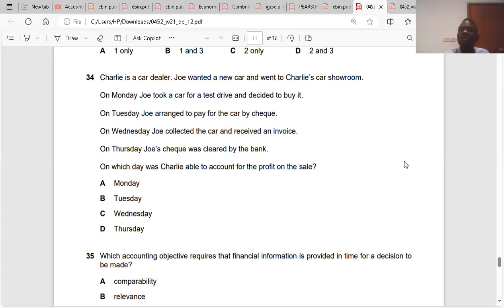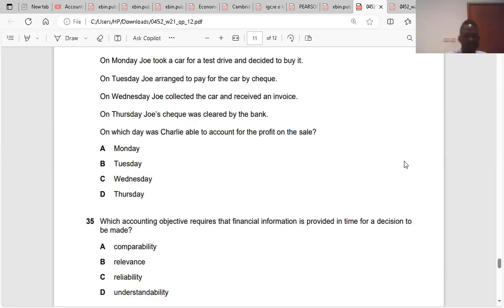An invoice was given. If Joe paid cash, he would have received a receipt, not an invoice. He received an invoice because he has not paid. It was a credit; he bought on credit. A check has to go through clearing before the amount is debited or credited to Charlie's account, which was the next day. Do you understand? Yes. So the day Joe accepted the liability is Wednesday, and that is the day Joe is liable to pay.